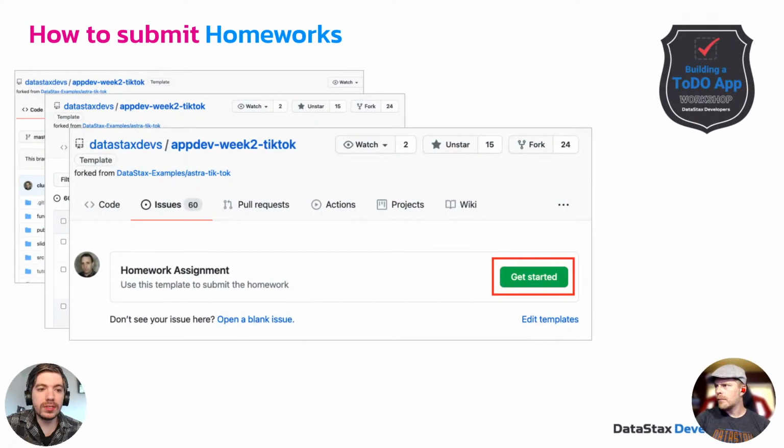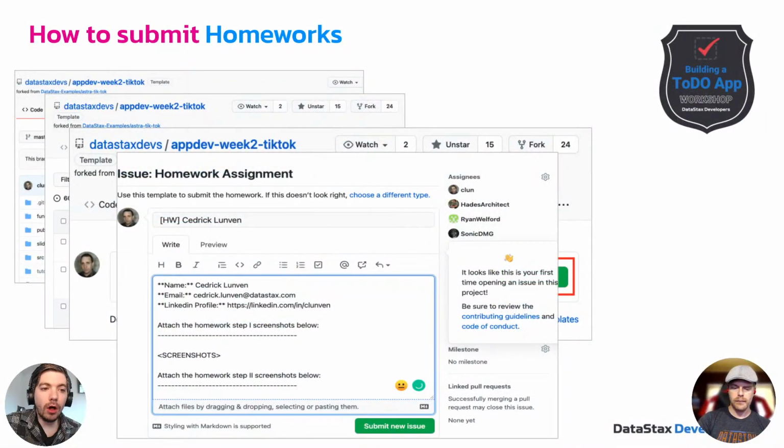Then you can use this template, a homework assignment template. You can click on the Get Started button. And then all of this stuff is pre-populated, and you can just fill out all of the pertinent information, your name, your email, your LinkedIn profile, and then all the screenshots for your homework. Now, to get a badge, you do the homework, you submit your screenshots, you'll get a badge. We need your name and your email to issue a badge. That's pretty much a requirement there. So that's why we ask for it.